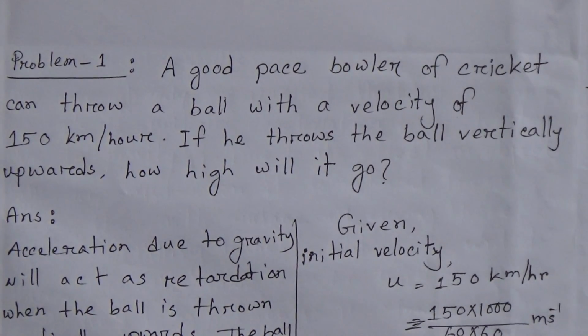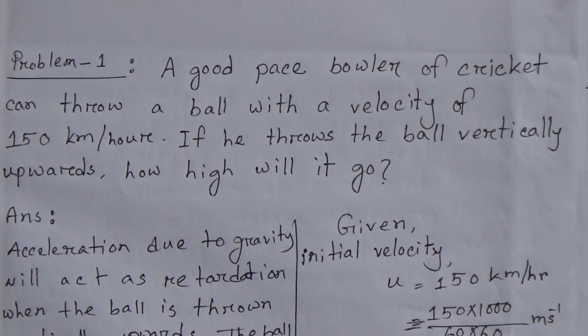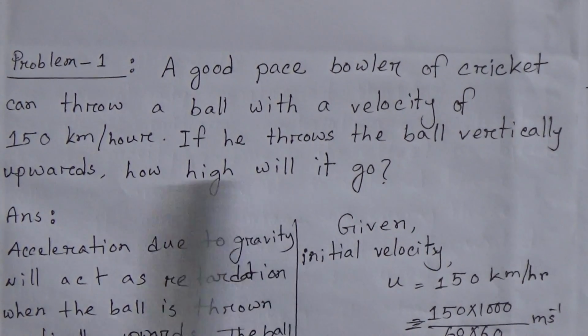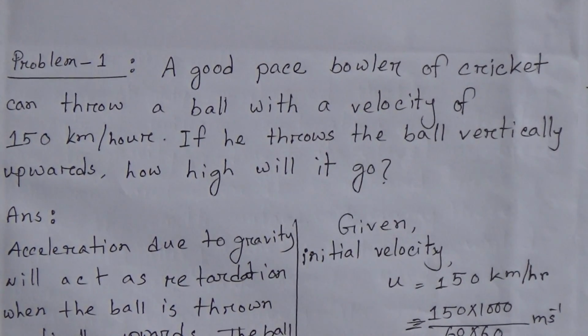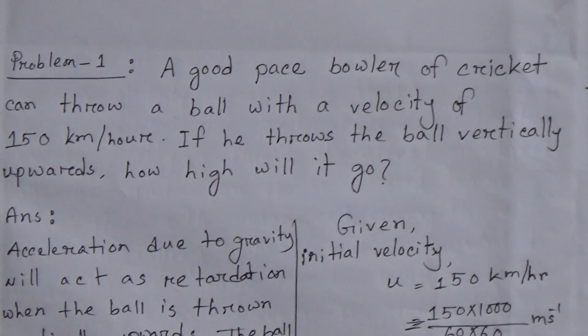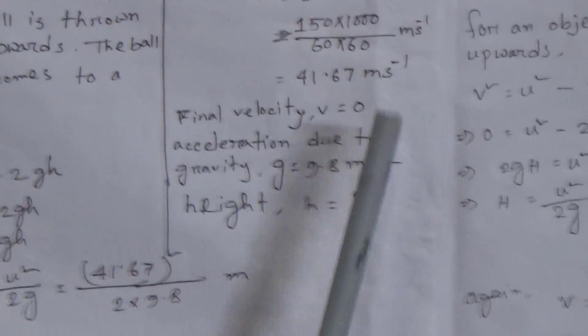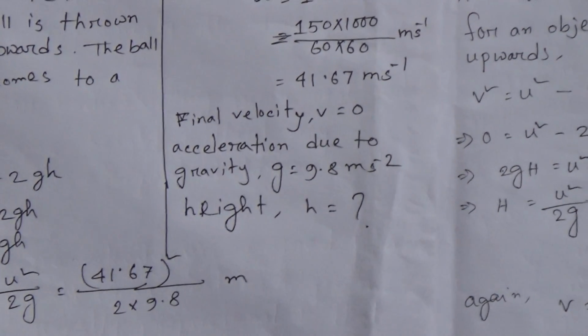Okay, that means final velocity v equals 0, and we know acceleration due to gravity g equals 9.8 meter per second square, and we have to find out height. How high will it go? That means height h equals what? From here we know u given, v given, g given, and we have to find out height h.